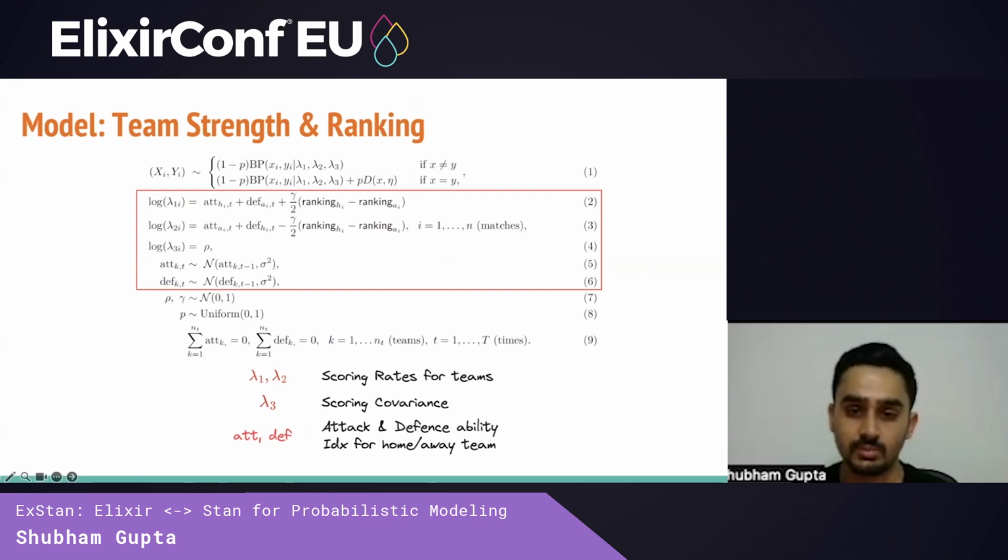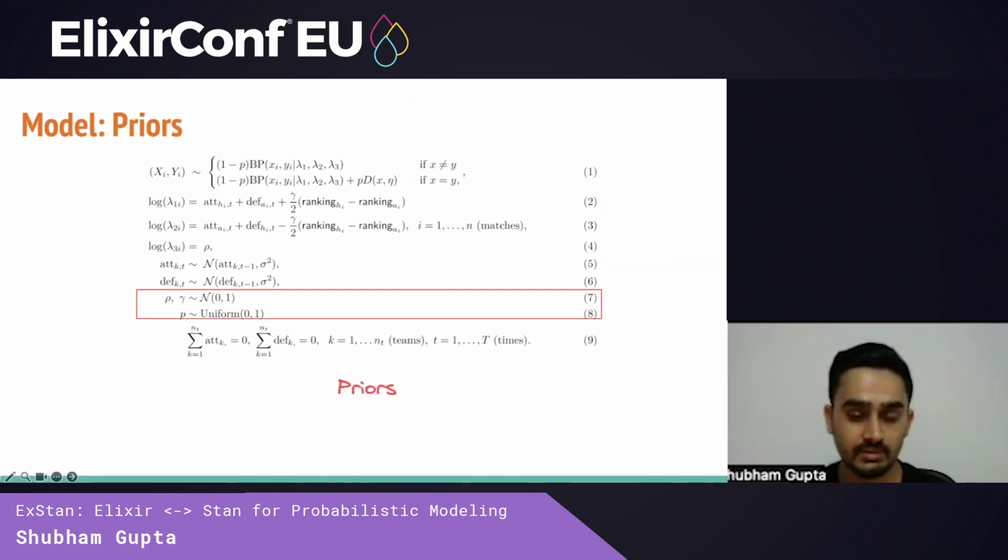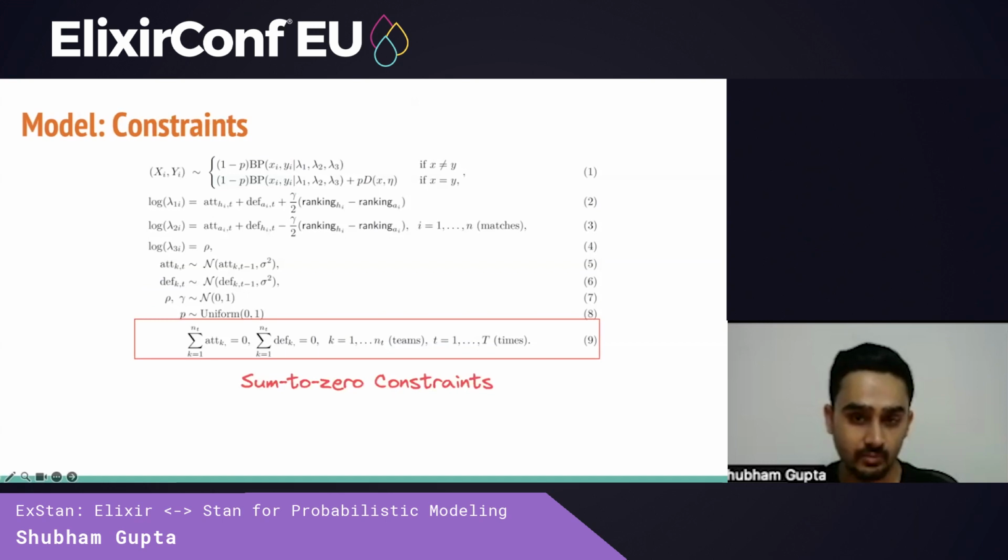We also have another parameter for tracking score covariance, meaning the relationship between scores when 2 teams are playing. And the attacking and defensive strengths of teams are initialized to account for changes in performance over time. Finally, we also initialize certain priors, which are just assumed to be obtained from normal distributions. And then we add some sum to zero constraints.